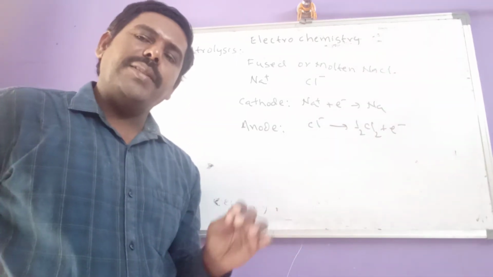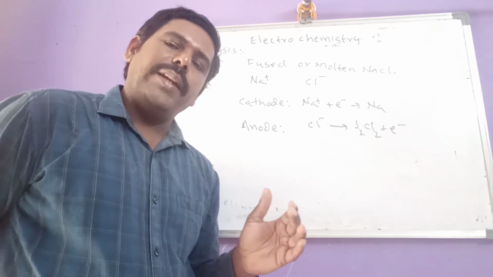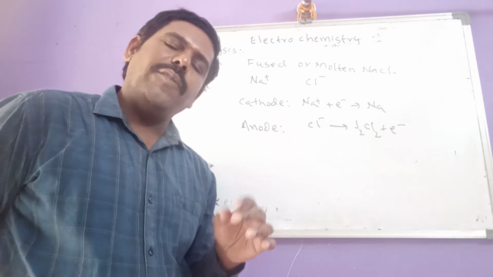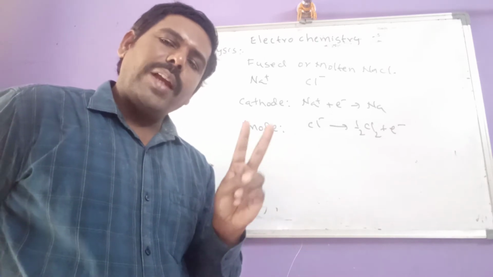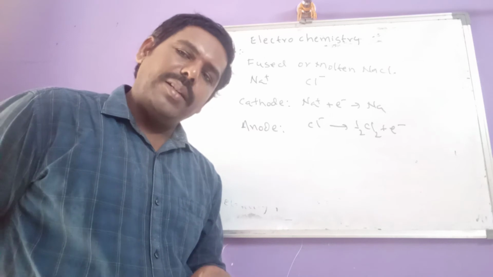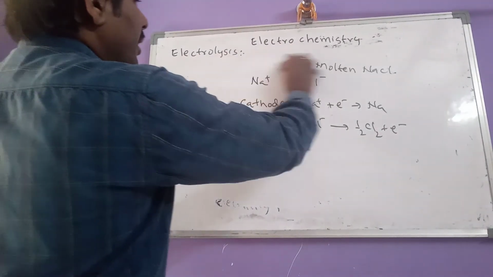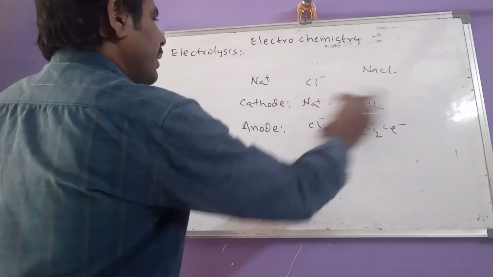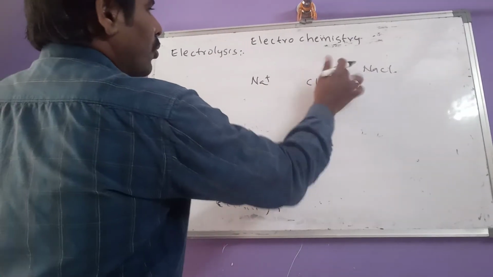But in some cases, if you consider an aqueous electrolytic solution, not fused or molten, an aqueous solution of any electrolyte, it might contain two cations and two anions. What are those cations and anions? Let us see here. For the same question, instead of fused or molten NaCl, let us consider aqueous NaCl solution.